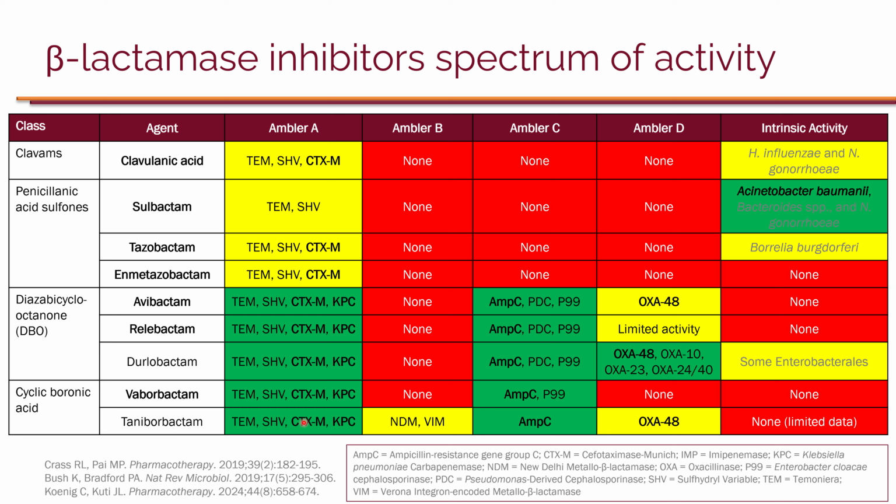It has activity against ESBLs and KPC. It has activity against some class B. So this is the first time we have a beta-lactamase inhibitor that may inhibit some of the common class B, and that's not all of class B. For example, IMP is not inhibited by this, but certainly NDM and VIM are. It also inhibits AmpC and has activity against OXA-48.